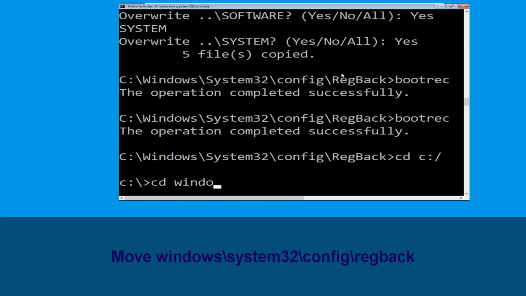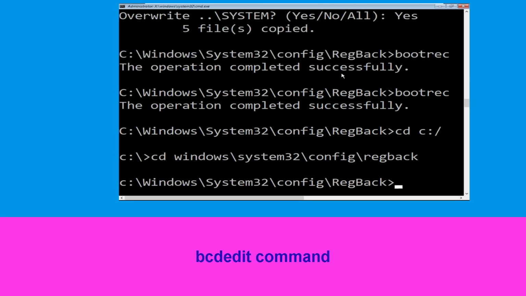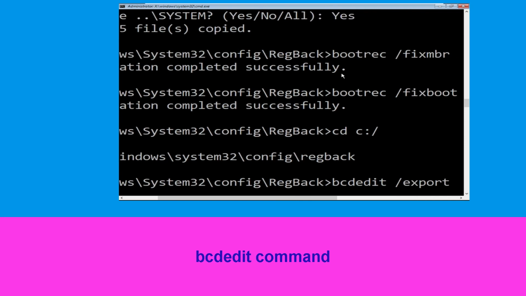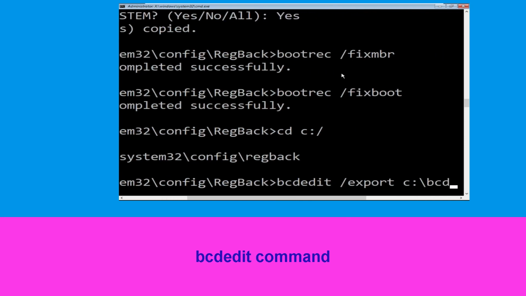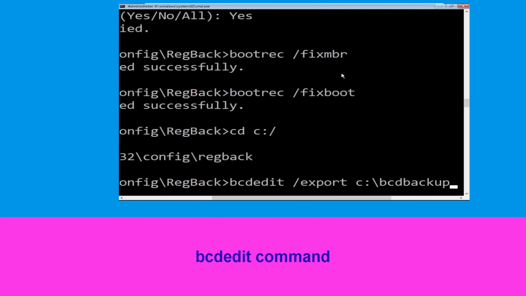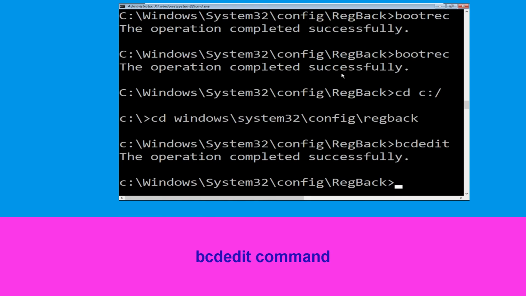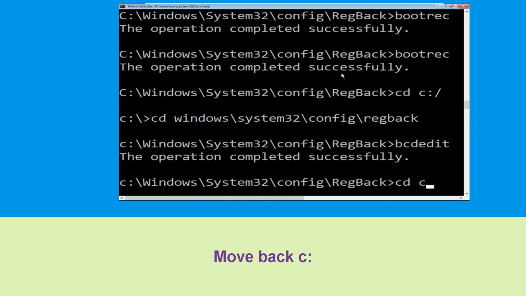Now type cd windows\system32\config\regback and hit enter to execute. Now type this command bcdedit /export c:\bcdbackup, then hit enter. Now type cd c:\ and hit enter.